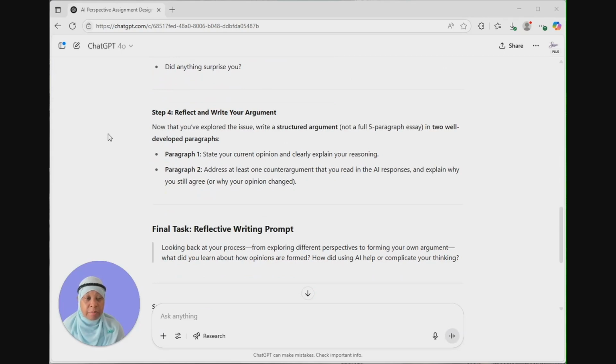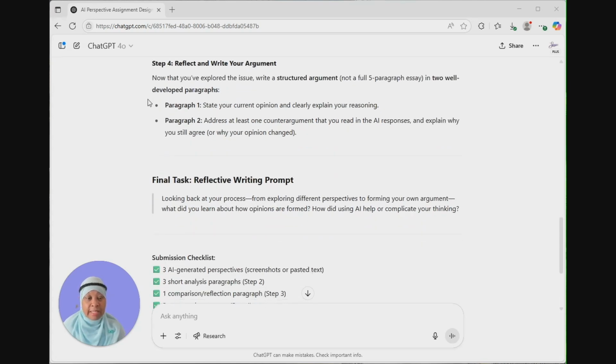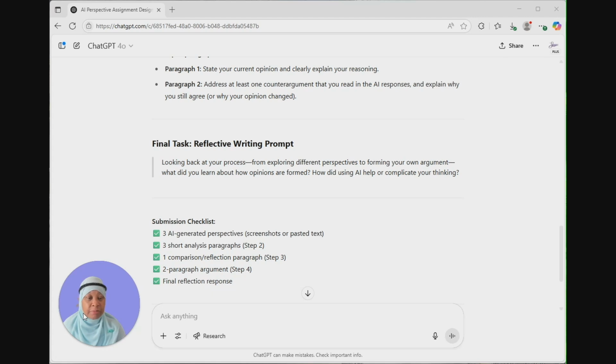You're directing them to look back at the process, from exploring different perspectives to forming their own argument, and they need to identify whether they learned about how opinions are formed, how did they use AI to help or complicate their thinking. And then here is the submission checklist. There's the 3 AI-generated perspectives, the short analysis paragraphs, 1 comparison reflection paragraph, 2-paragraph argument, and a final response.